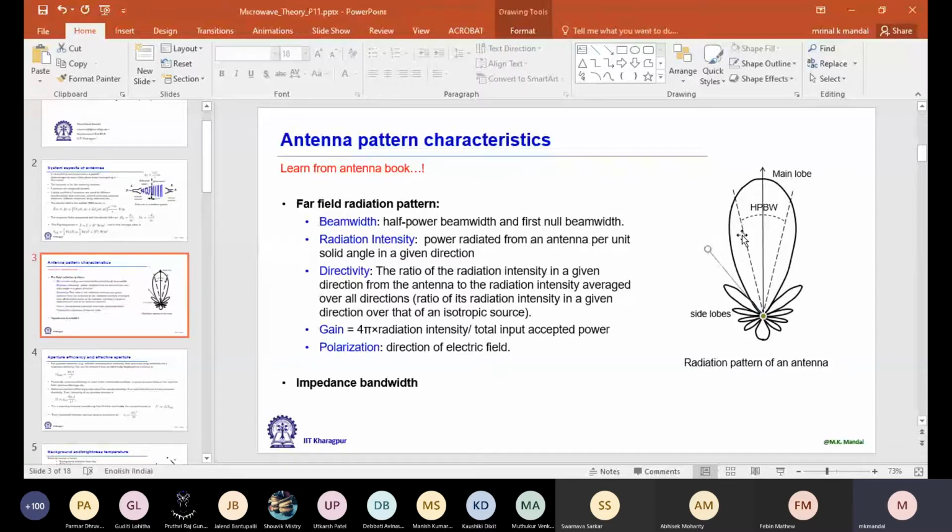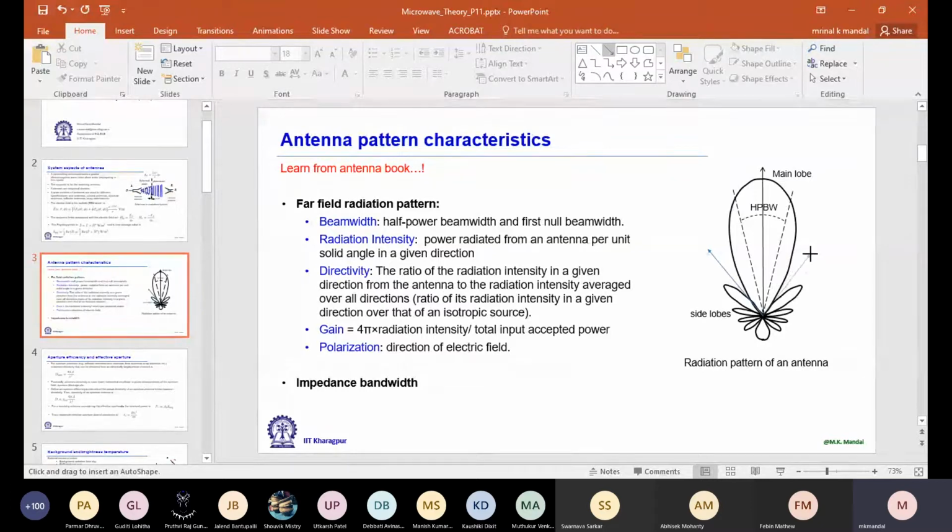Now, beam width can be defined in many ways. One is the 3 dB beam width, or half power beam width. We consider the maximum power radiated in this direction, and on the left and right sides, it goes down by 3 dB. The angle between these two points is called the half power beam width. In some applications, they define it as the first null to first null beam width, so from this one to this one.